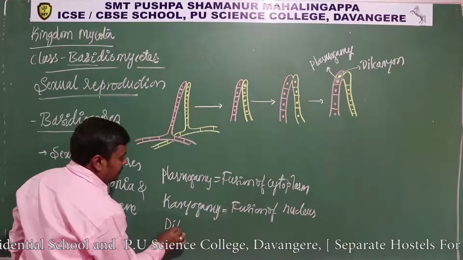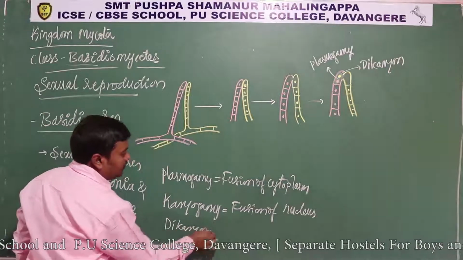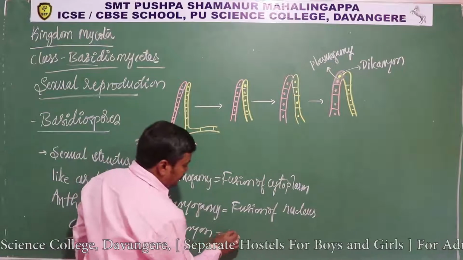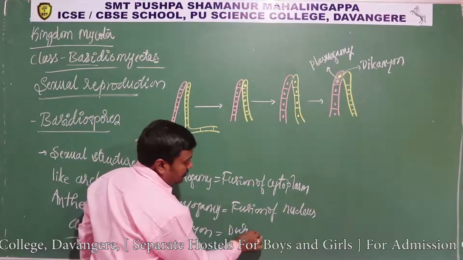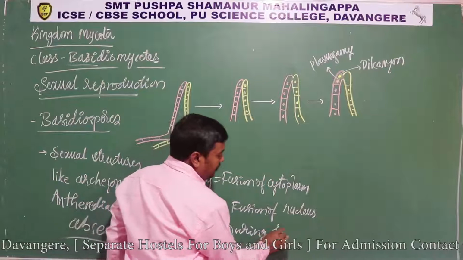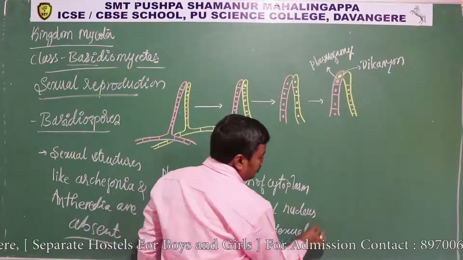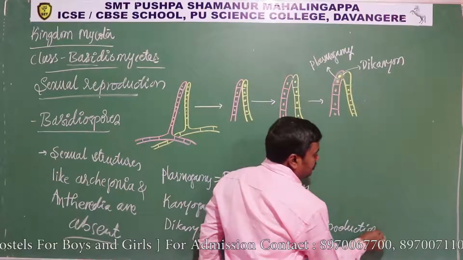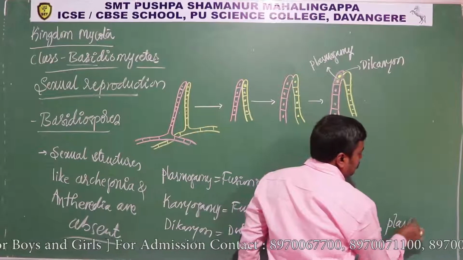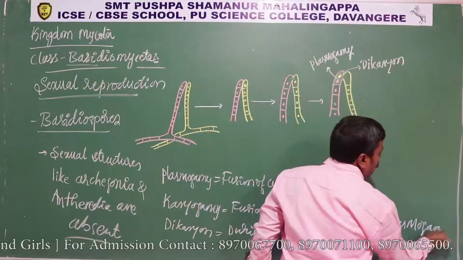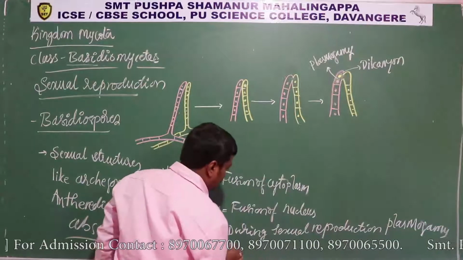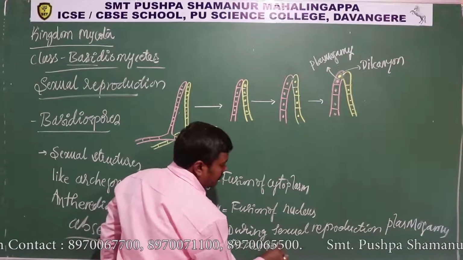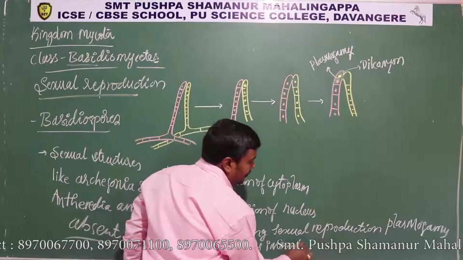Dikaryon is a stage in the sexual reproduction of ascomycetes and basidiomycetes, where during sexual reproduction plasmogamy occurs immediately